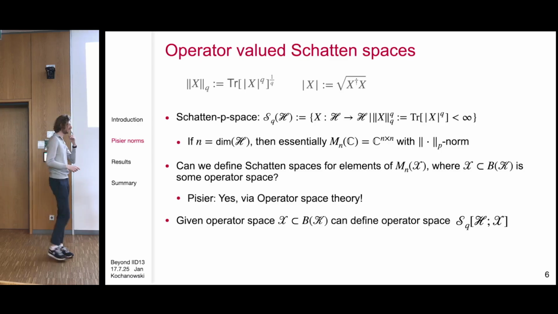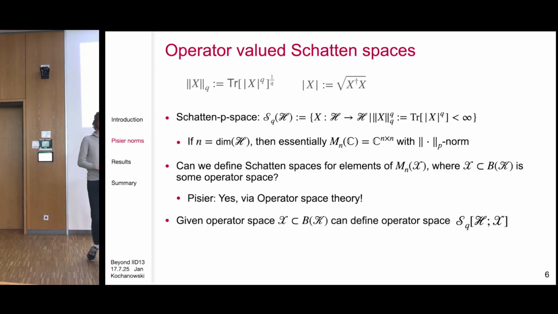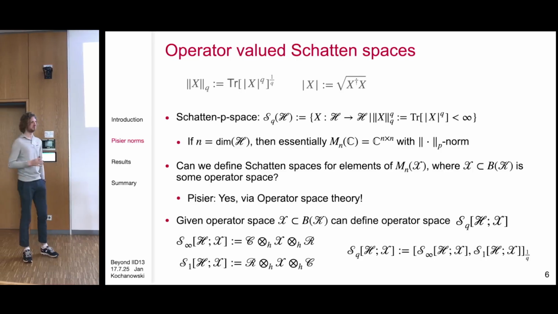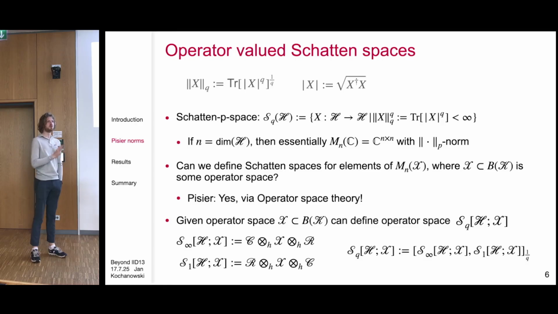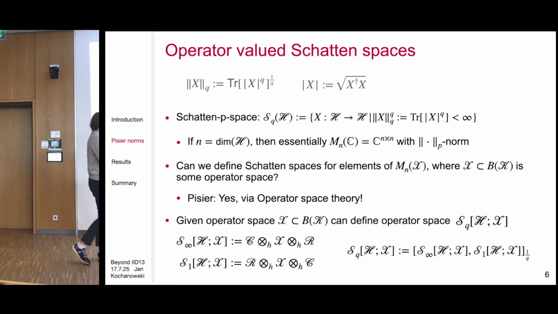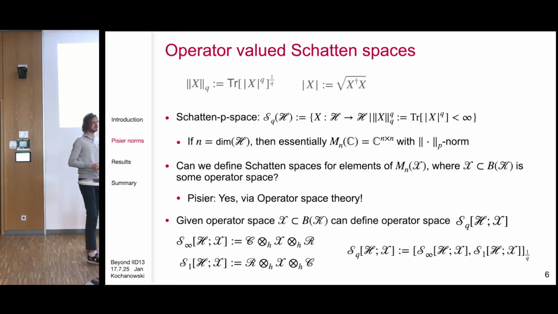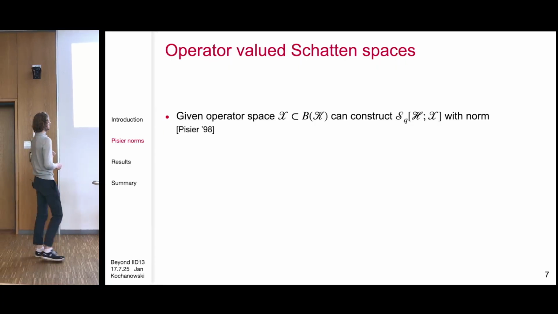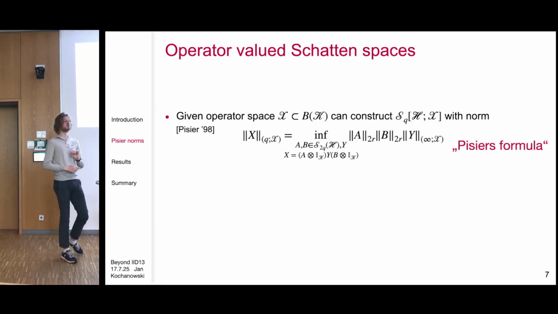Now, if you care about how to construct this, it is quite a bit more complicated, because you need some Haagerup tensor products of certain column and row operator spaces and then some interpolation. But I can skip this because there is a very, very nice formula by Pisier that tells you how to compute the norm on this space.